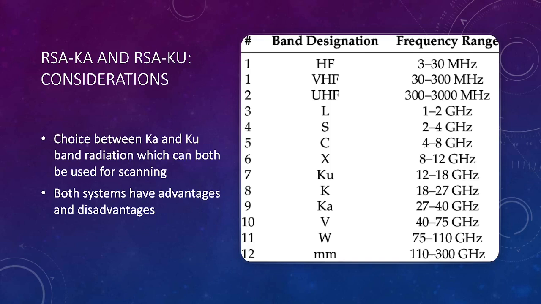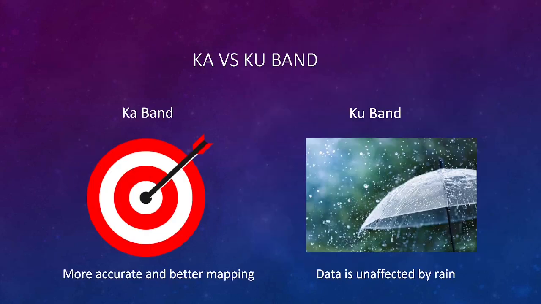Ka band altimeters possess numerous advantages over Ku band ones, the most important one being the ability to provide more accurate vertical measurements of the sea surface. However, their major downside is that data in areas of heavy rain is unusable, while Ku remains reliable.